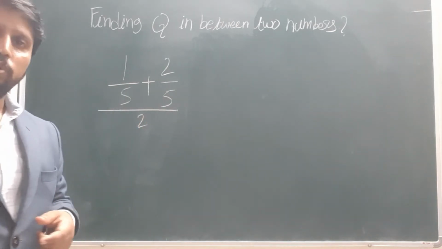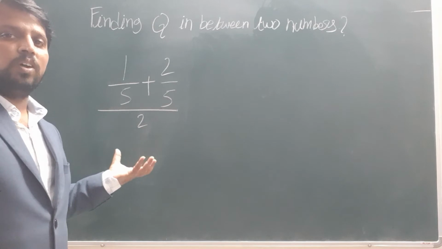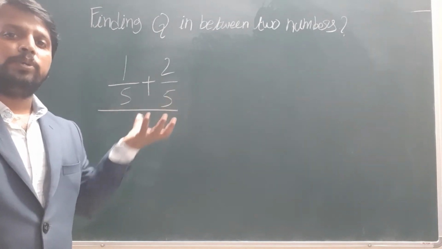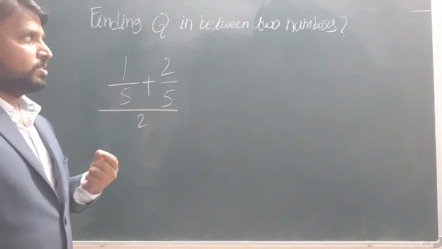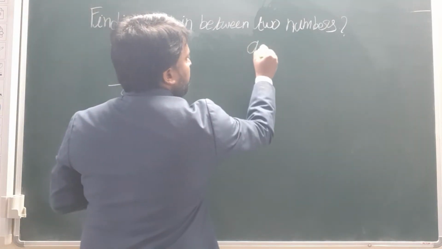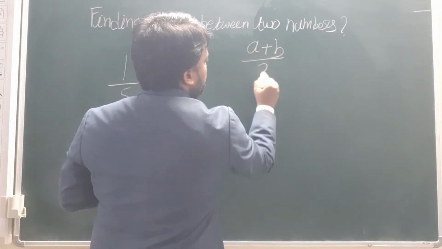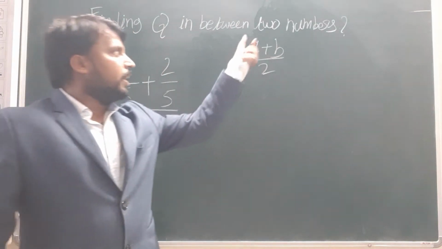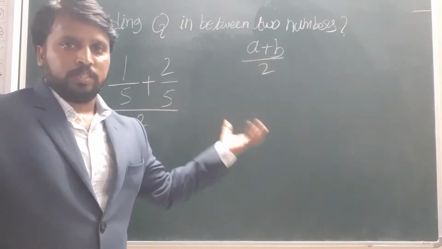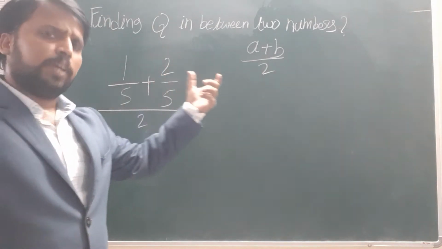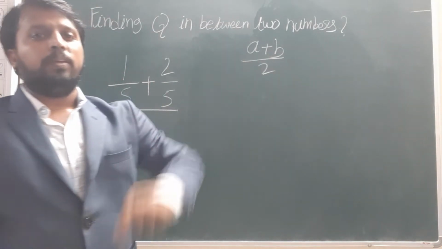That formula is (a plus b) by 2. Here a and b are two rational numbers.